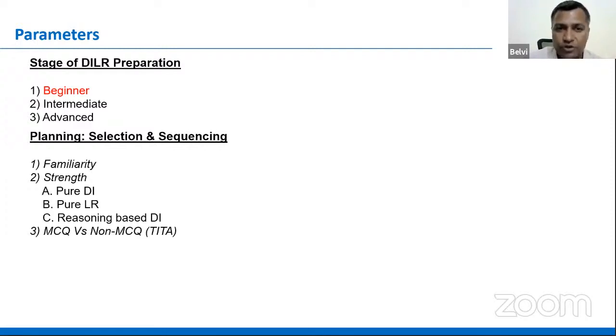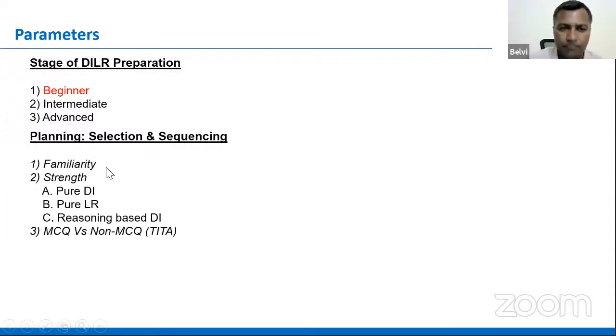Then you sequence them, which one you want to start with, because you've got to build your confidence as you start going through that particular section. Definitely, naturally, you want to do something which builds that confidence. Therefore, you go by sequencing. What are the parameters? How do you decide that, okay, I'm selecting these particular sets?